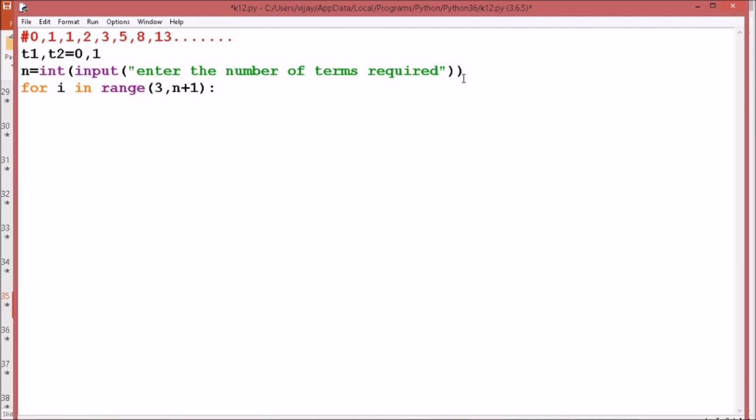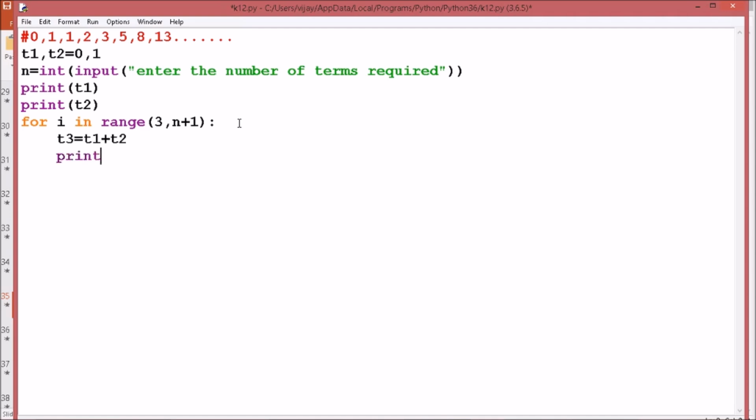So before this loop, what you need? Print T1, print T2, and then we'll find the term T3 equals T1 plus T2. Each successive term is the sum of the previous two terms. So we'll find out the next term and print the next term.